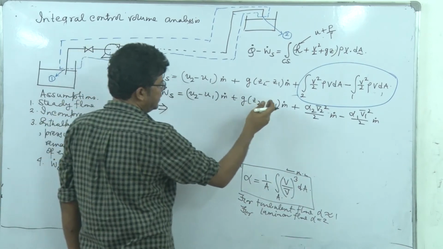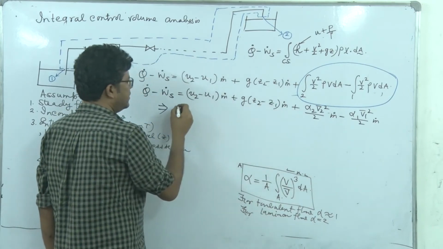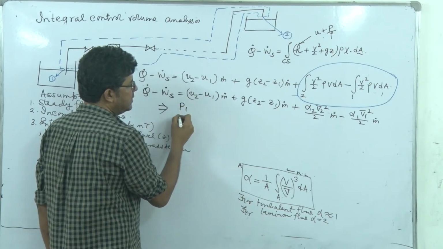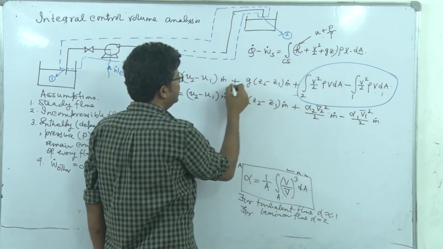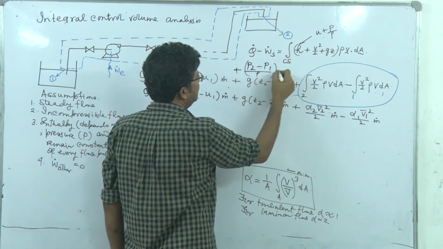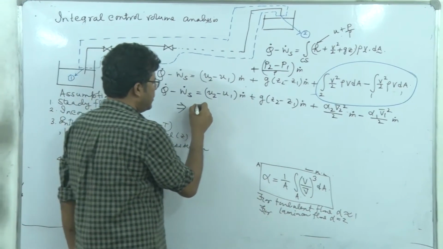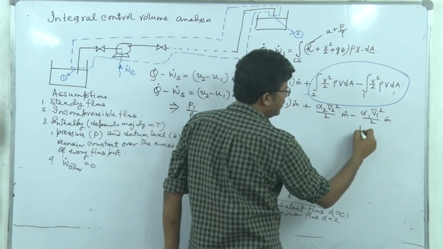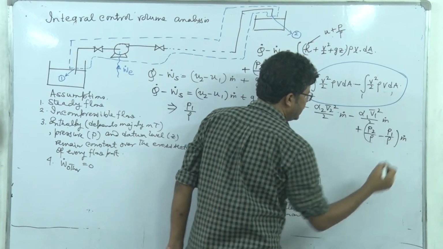We can shift the terms at port 1 to the left hand side, Q dot we will switch to the right hand side, right? But excluding this U2 minus U1. Let's see how we are managing it. P1, okay, so we have missed the other term. Sorry, there will be another term, P2 minus P1 divided by rho because it is incompressible, into M dot. Right? The same issue. So P1 by rho, this P1 by rho we are switching, so here there will be another term, P2 by rho minus P1 by rho whole bracket into M dot.